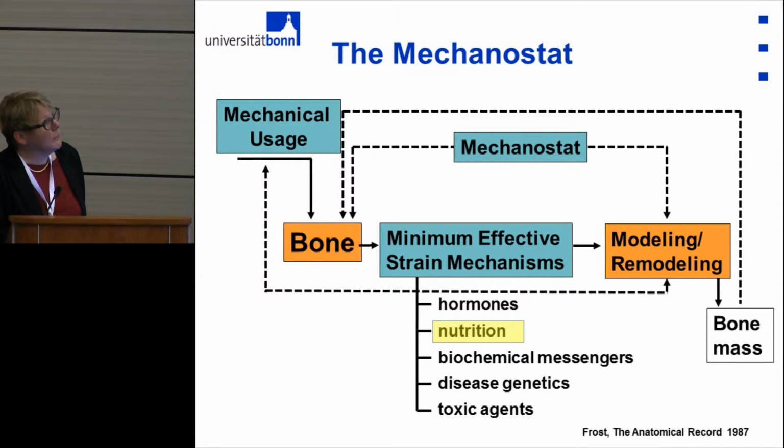Now, that threshold of minimum effective strain can be affected by several other parameters, and one of those is nutrition. So nutrient intake may affect the threshold of the minimum effective strain, meaning malnutrition may lead to less bone mass, even though you might do heavy exercise.